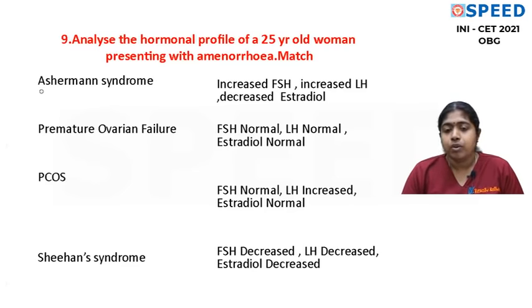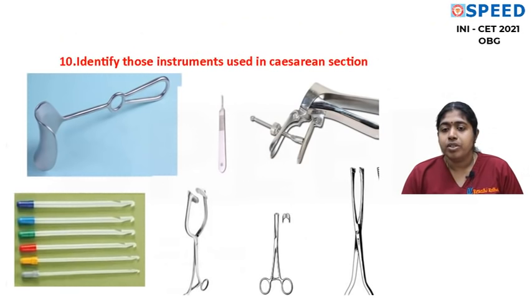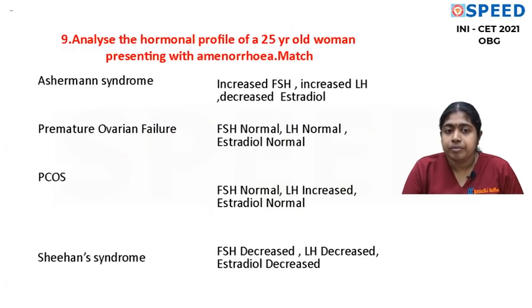So Asherman syndrome, premature ovarian failure, PCOS, Sheehan syndrome, they've given 4 conditions, and they've asked the values of FSH, LH and estradiol. So before we go into this question, I'll just take 5 minutes of your time and describe the HPOU axis and the hormonal patterns and make this question very easy for you. So we have the pituitary gland, the anterior pituitary and the posterior pituitary.